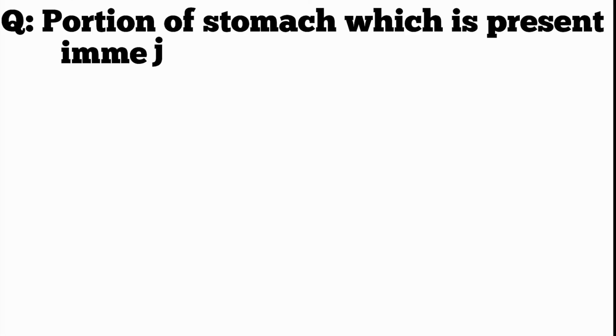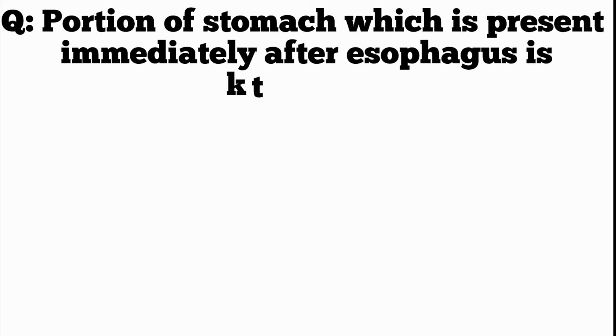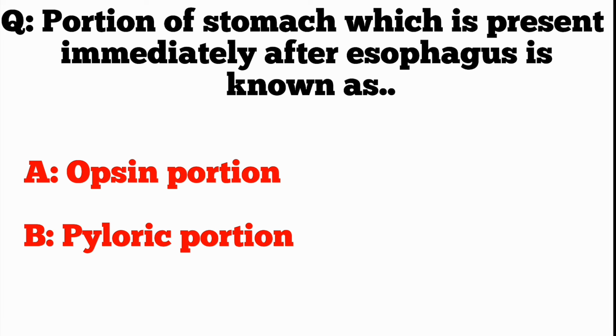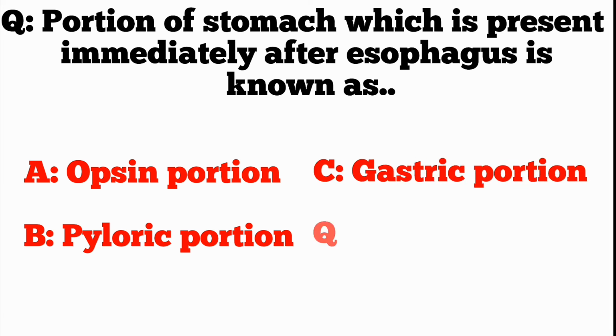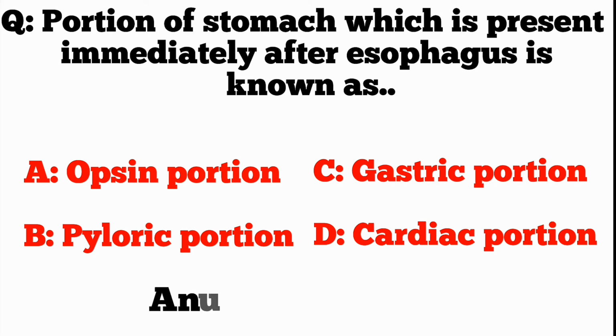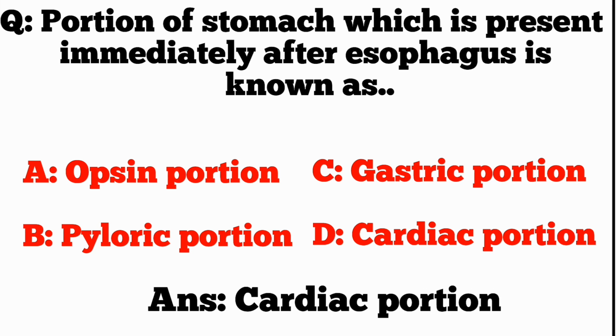Q. Portion of stomach which is present immediately after esophagus is known as A. Fundic portion, B. Pyloric portion, C. Gastric portion, D. Cardiac portion. ANS. Cardiac portion.